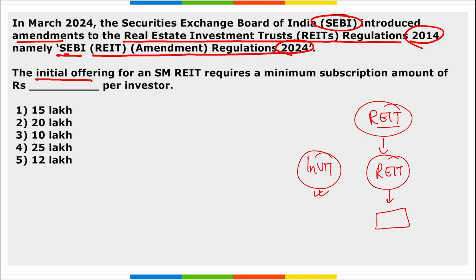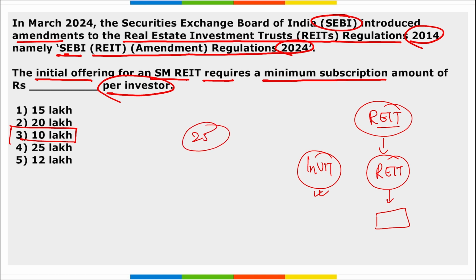So the initial offering for an SM REIT requires a minimum subscription amount of how much per investor? It requires a minimum amount of 10 lakh rupees for the investment per investor. It is lower than the usual 25 lakh rupees.